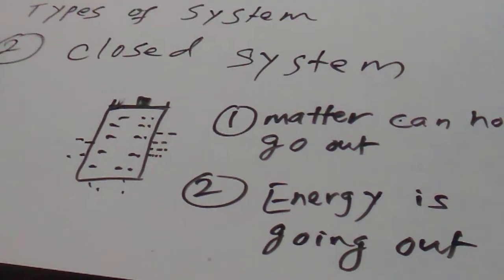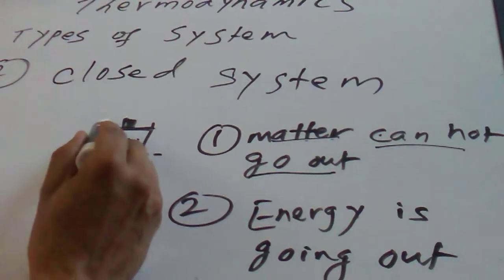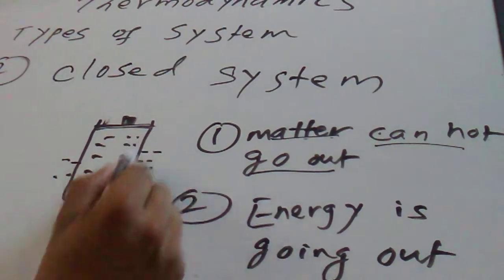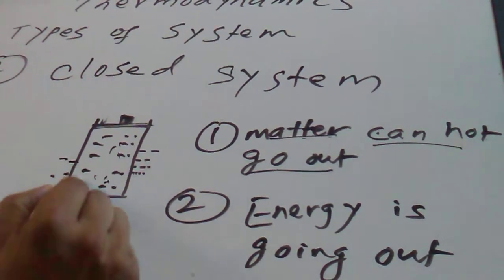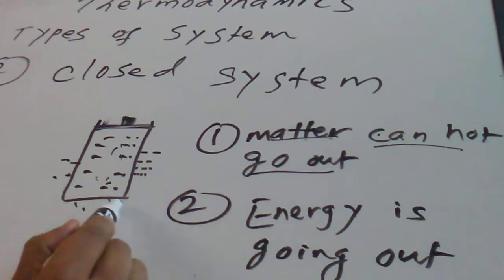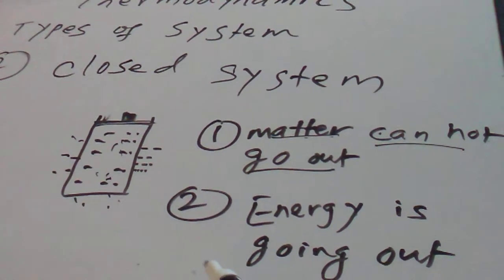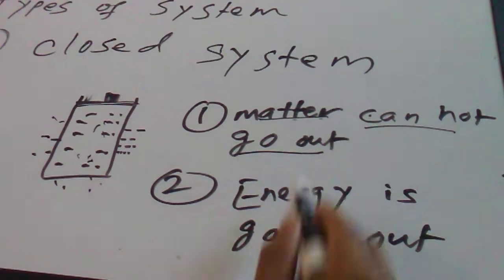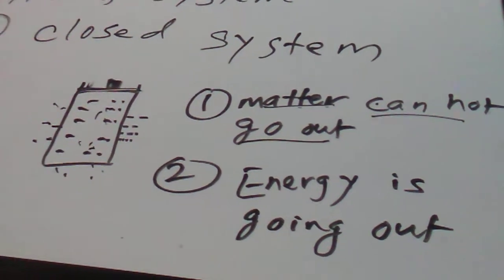A closed system is one where matter like water molecules cannot go out, because there is a tight lid on that cup, but energy is going out. Why? Because it is not insulated. So if the water is hot, it becomes cold slowly because heat energy is continuously being lost through the wall. Matter is not going out, but energy is going out. Such a system is called the closed system.